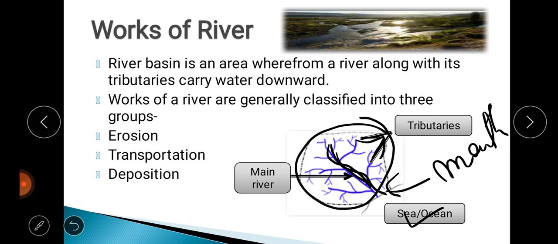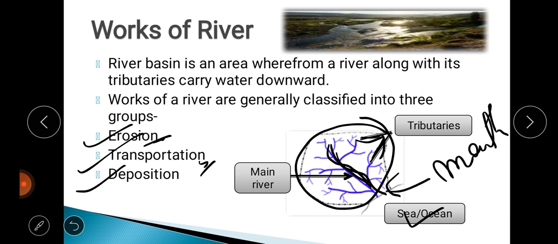Next, the work of a river is mainly categorized into three groups: first erosion, then transportation, and then deposition. Erosion means that when the river, because of its high velocity, breaks the earth surface, that is called erosion, that means breaking down. Transportation means all those broken particles, which we call sediments, such as dust, sand and rock particles, are carried by the river along with the water. That is called the transportational activity of a river.